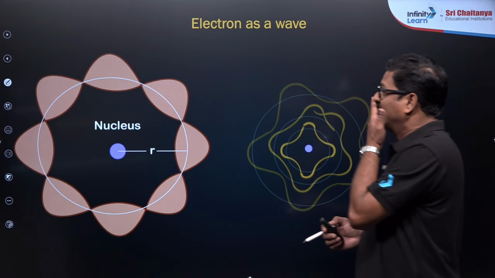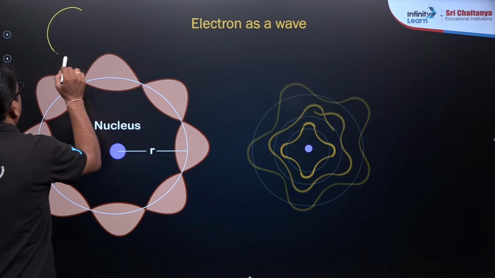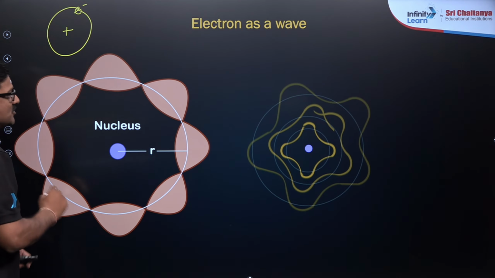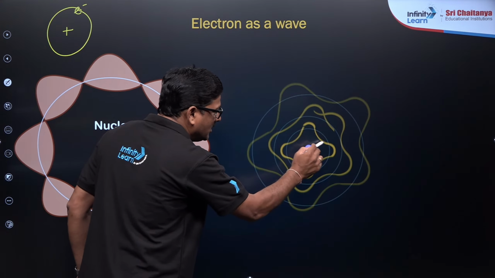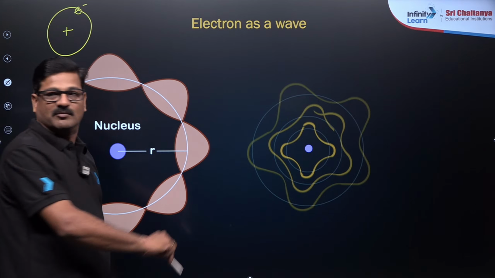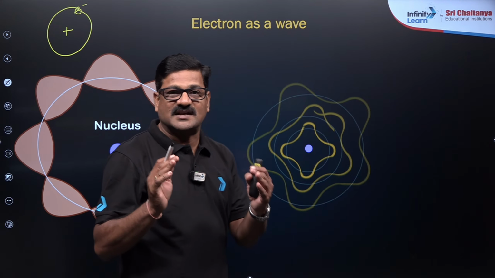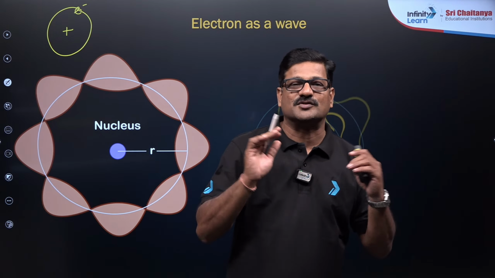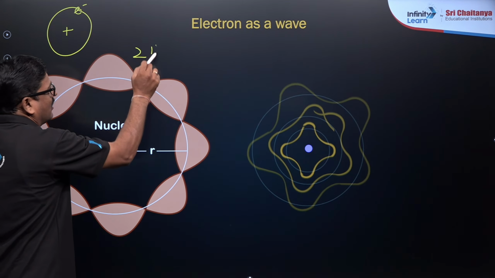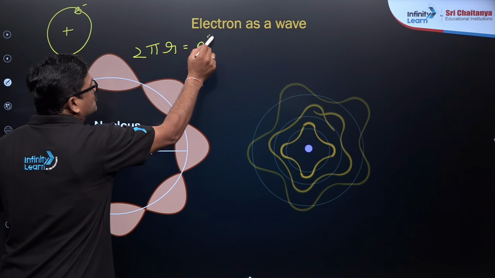Now let us say, when the electron is moving around the nucleus, according to Bohr, the electron revolves around the nucleus in a circular path. But according to de Broglie, it is going to be in a wave-like motion. So in that wave-like motion, my dear children, which is correct? It is a standing circular wave-like motion. So the circumference of this wave, 2 pi r, is equal to n into lambda.